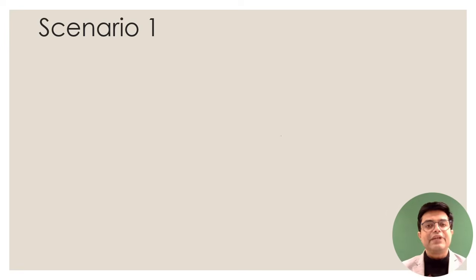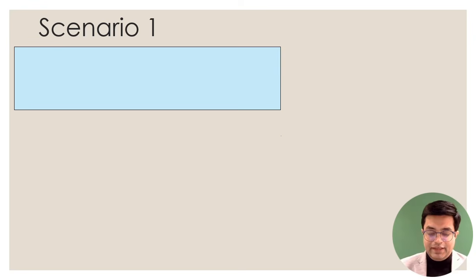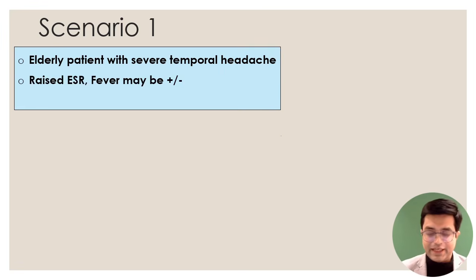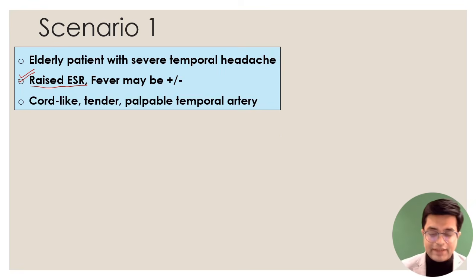We'll be starting with scenario number one. The examiner will say that there is an elderly patient having severe headache in the temporal region. There is a raised erythrocyte sedimentation rate, so raised ESR is a useful clue. Fever may or may not be present. And the examiner will also give a very important clue, on which an actual question has been asked: a cord-like, tender, palpable temporal artery. So the temporal artery will be cord-like, thickened, painful to touch, and palpable, not only visible but palpable also.